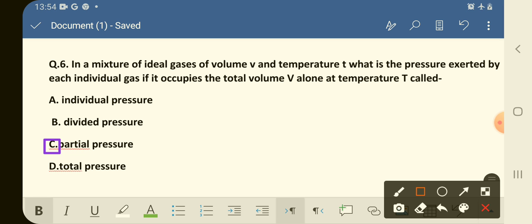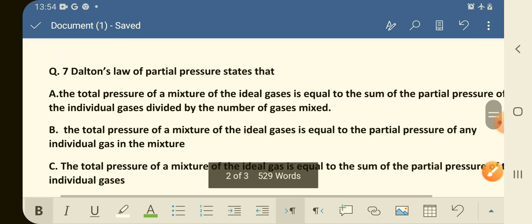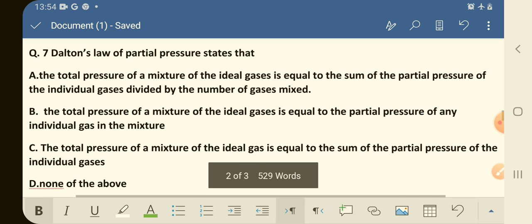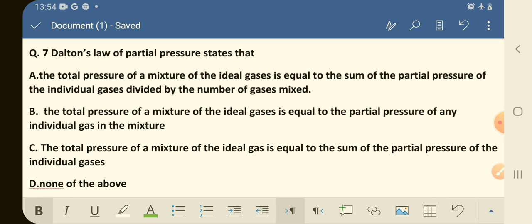Next is question number 7. Dalton's law of partial pressure states that option A, the total pressure of a mixture of the ideal gases is equal to the sum of the partial pressure of the individual gases divided by the number of the gases mixed.